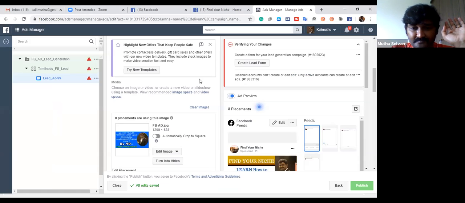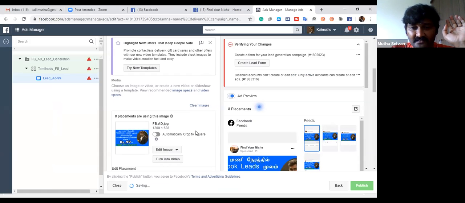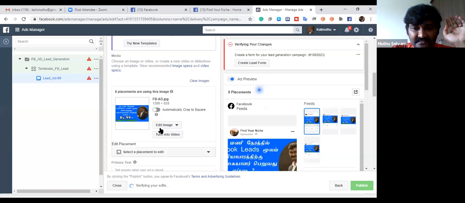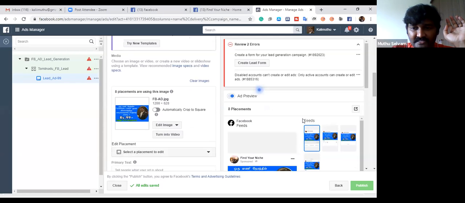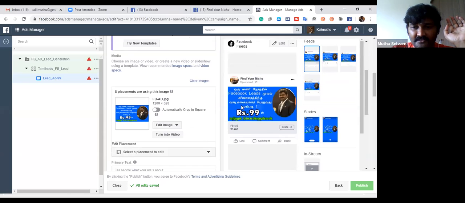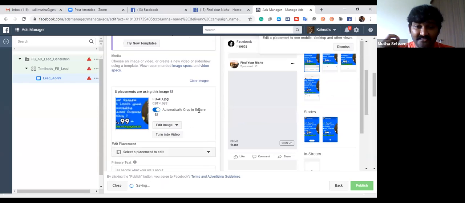Click OK. On the side you could see my Tamil ad. I used it just for demo purposes. Make it your own creative, for your own product. Give very nice words. Create a very attractive post, so people look at the image. Your content, the pain point, always give them the benefit.